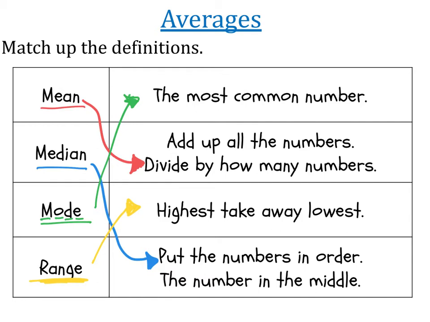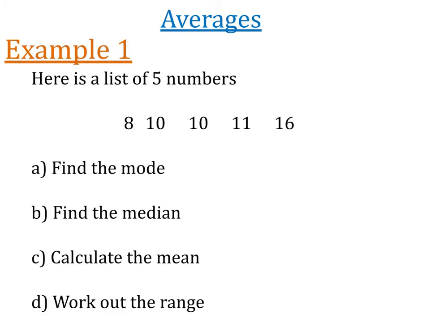Maybe you know about them, maybe it's brand new. Hopefully this is all going to make sense. Let's try some questions together. So this is the nicest question that I can definitely find on this. We've got example 1. Here's a list of 5 numbers. We've got 8, 10, 10, 11, and 16. So they've already been put in order from smallest to largest, which is extra helpful.